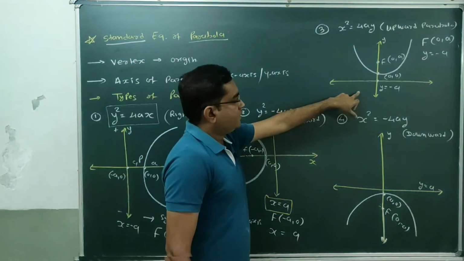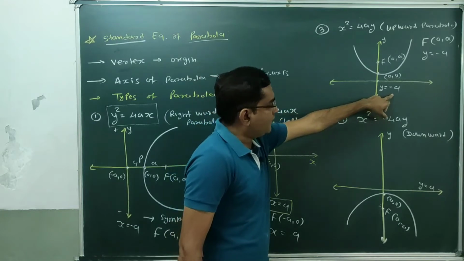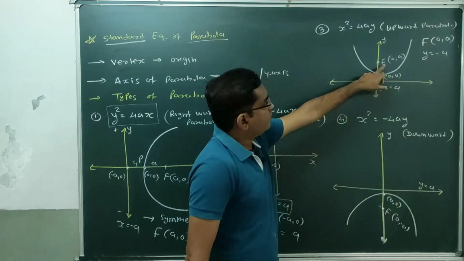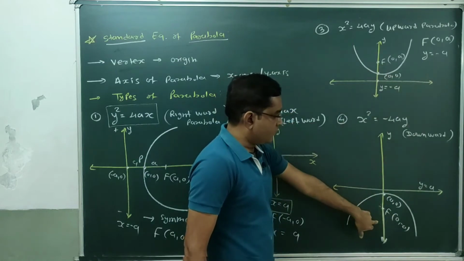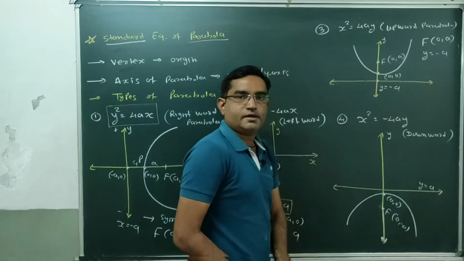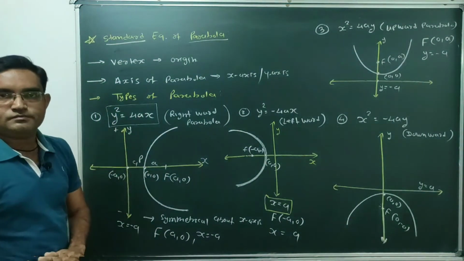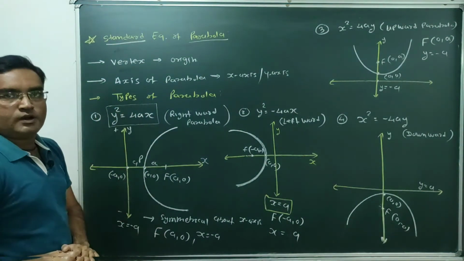Done? Here equation of directrix is y equal to minus a. For this case equation of directrix is y equal to a. Coordinates of focus will be 0, a. Here coordinates of focus are 0, minus a. Total 4 types of parabola are there. So these are the standard parabola. Total 4 types of parabola are there.